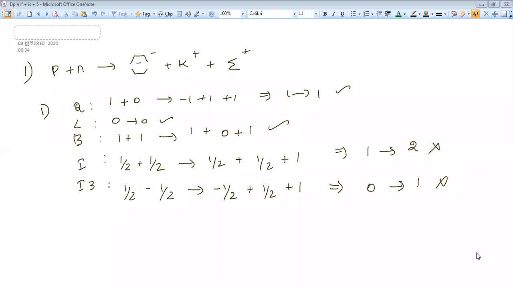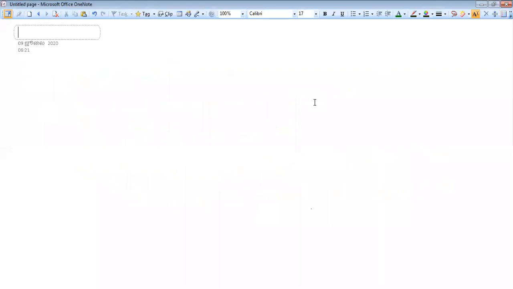Okay, I will give you one more example. You need not find all the quantum numbers, sorry, conservation laws.